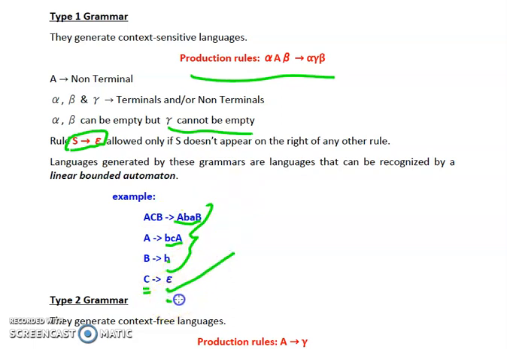So we can have C tends to epsilon if C is not present on the right hand side of any rule. So for the above three production rules, we are going to check the generic production rule. But for the last production rule, we are going to check the rule S tends to epsilon such that S doesn't appear on the right hand side of any other rule. Then it is satisfied. Otherwise, it would not be part of type 1 grammar. So that's all about type 1 grammar.